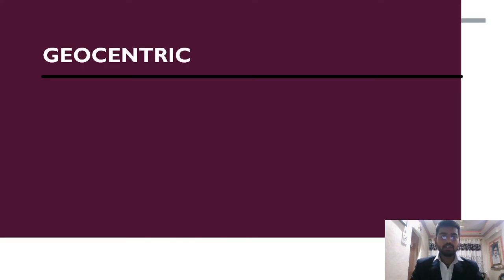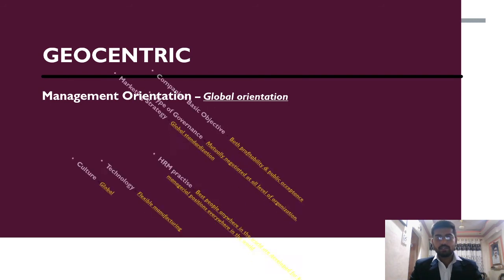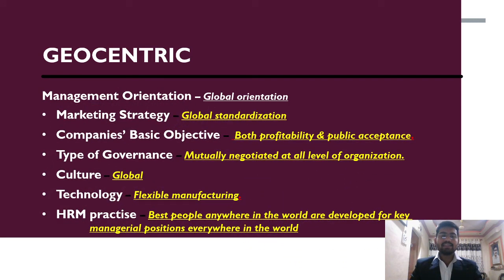And the last is geocentric. The management orientation is global orientation. The marketing strategy is global standardization. The company's basic objective is both profitability and public acceptance. The culture is global. Technology is flexible manufacturing. The HRM is: the best people anywhere in the world are developed for key managerial positions everywhere in the world.